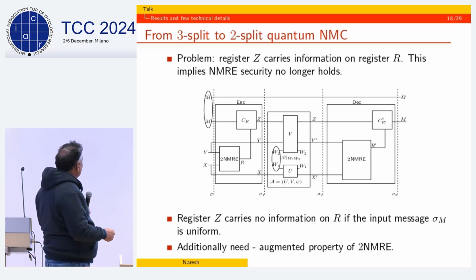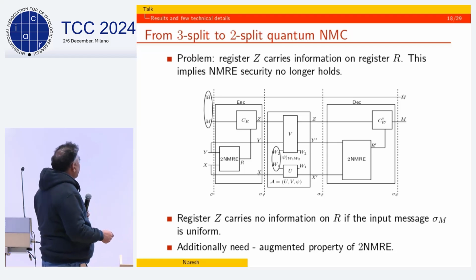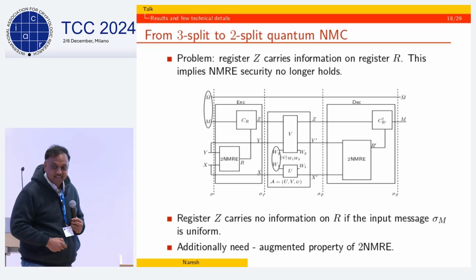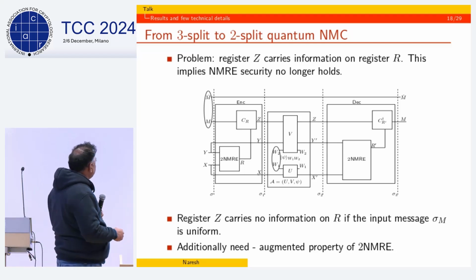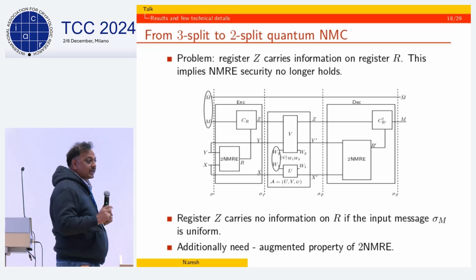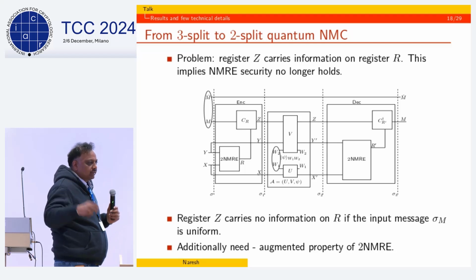One is that, for example, once this Z is included and given to Alice, why is this even a non-NMRE anymore, right? Because the Z can potentially start to have information about R, okay? So this may not even be an NMRE. But then, what we do is we first consider the case where M is maximally mixed, okay? So when M is maximally mixed, which is what we call the average case code.